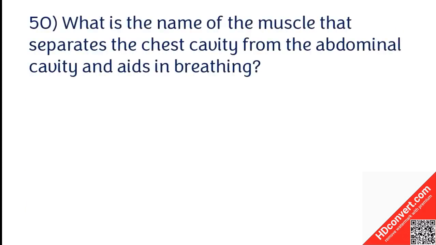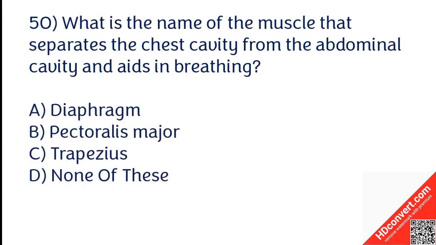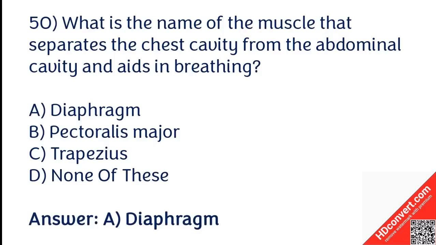What is the name of the muscle that separates the chest cavity from the abdominal cavity and aids in breathing? Diaphragm, pectoralis major, trapezius, none of these. The correct answer is option A, diaphragm.